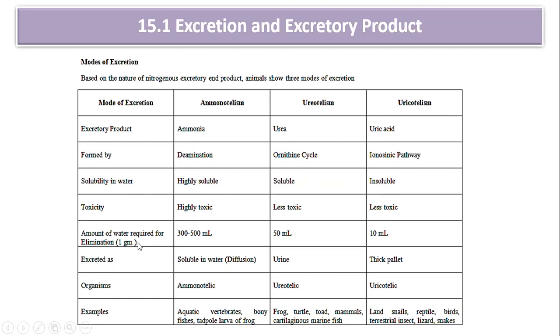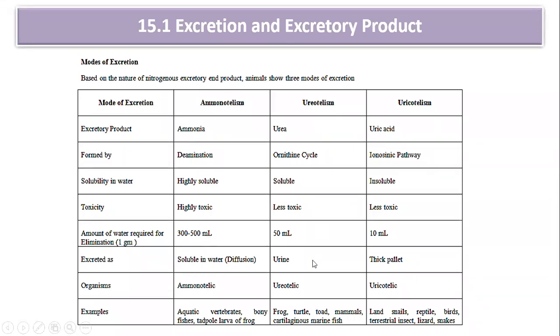What amount of water is required for elimination of 1 gram? Ammonia requires 300 to 500 ml, urea requires 50 ml of water, and uric acid requires 5 to 10 ml of water. How is it excreted? Ammonia is excreted by diffusion because it is soluble in water.